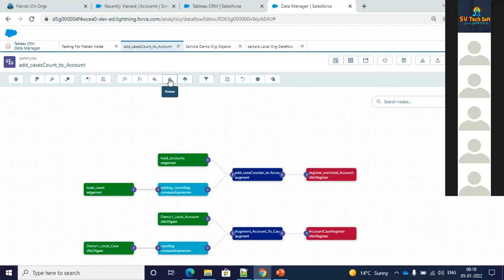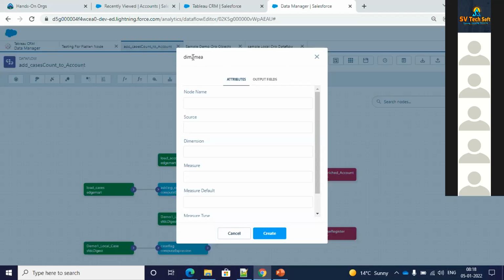Okay, then we have the flatten node. Conversion of data can be done from here. I mean, from text to numeric and numeric to text. All this can happen here. Yeah, this is only from dimension to measure. You rightly said it. A combination of letters and numbers. If you want to get it to measures, you can do it over here.